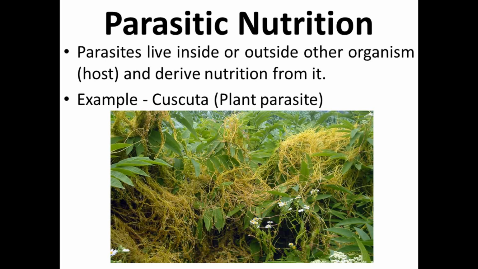If the parasite lives inside the body of the host, it is an endoparasite. But if the parasite lives outside on the body of the host organism, then it is an ectoparasite. An example is cuscuta. Cuscuta is a plant parasite.